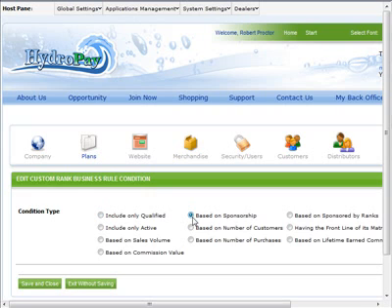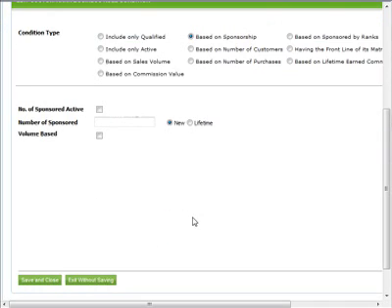Based on sponsorship is a rule that defines a number of personally sponsored members that must be in place to achieve this rank. When you select this option, you will be asked to choose whether the number of personally sponsored required must be active. If this is the case, check the checkbox. Then enter the minimum number of personally sponsored members required in order to achieve this rank. Must these personally sponsored be new members each commission period or just a total number since joining the company? Select the appropriate radio button to set this.